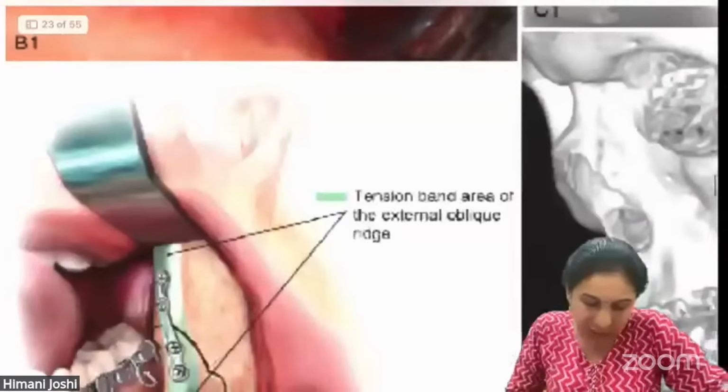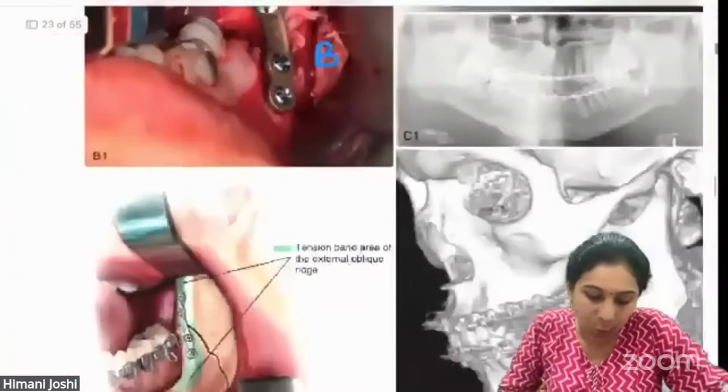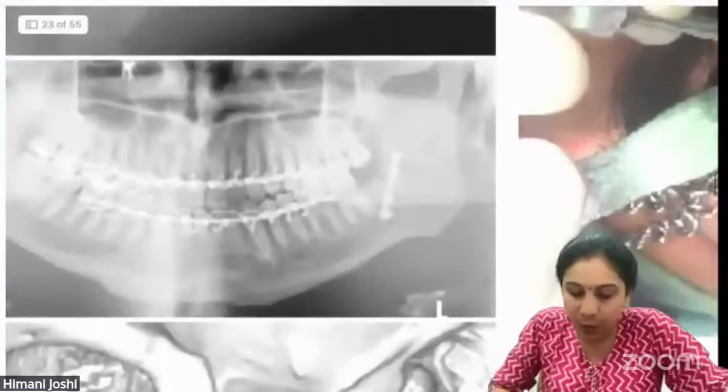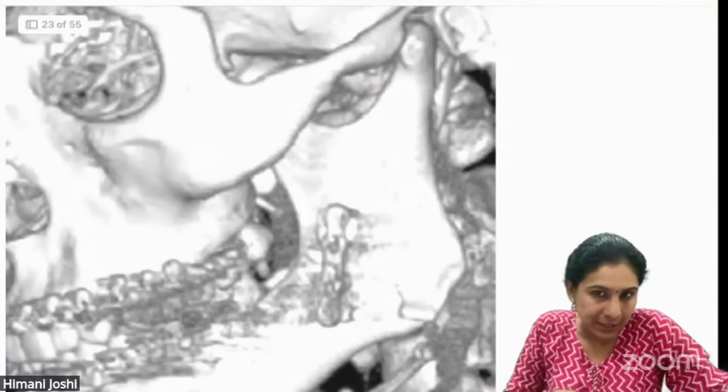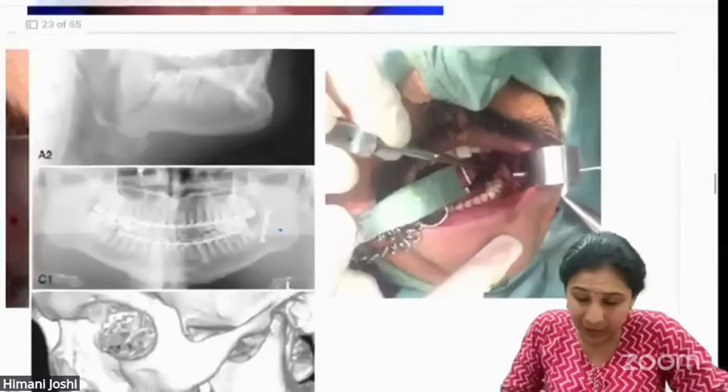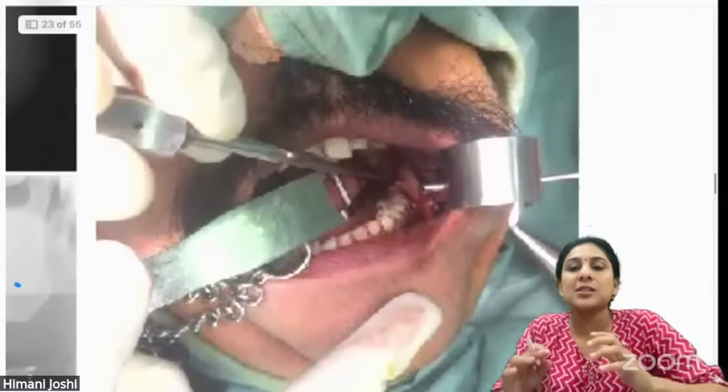All right, so this is how AO does it. This is how I have done it. This is how it looks on an OPG post operatively. This is how it looks on a CT post operatively. And this is how you actually fix a transbuccal trocar cannula.